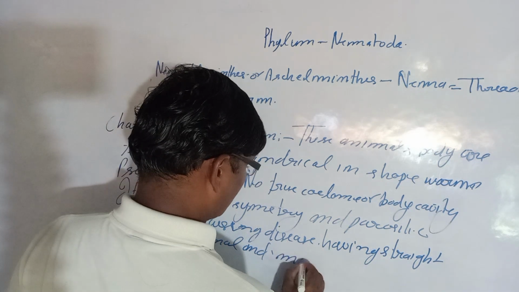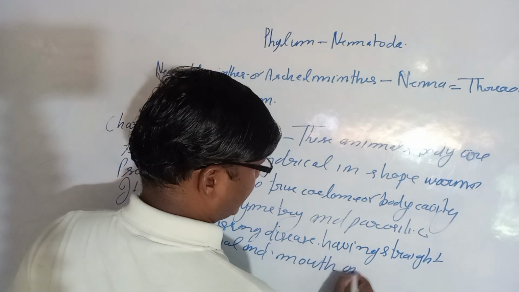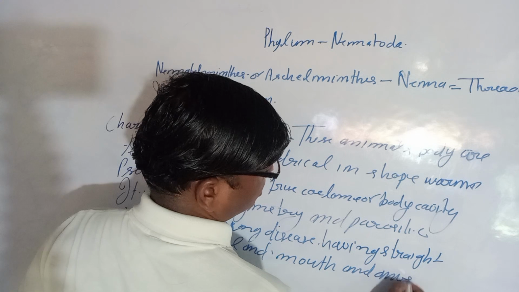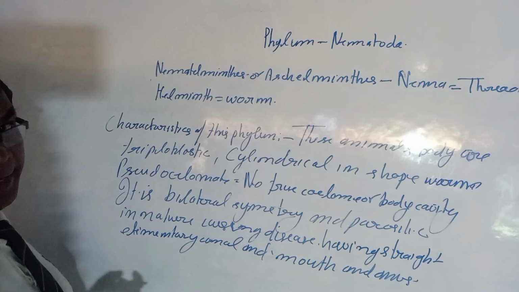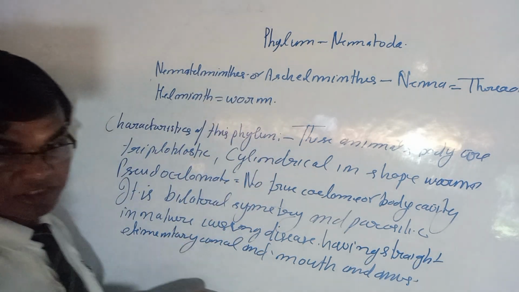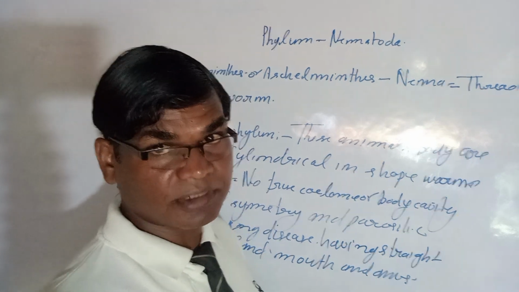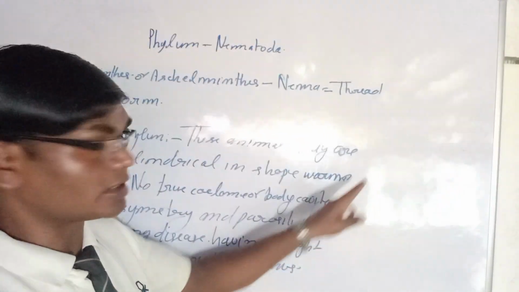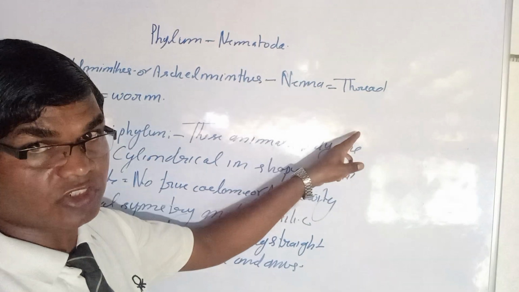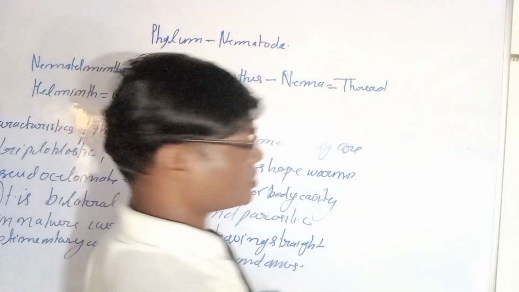Mouth and anus are also available in these animals. If we draw the structures, we will see the complete structure, so suppose that we are going to draw one structure here.